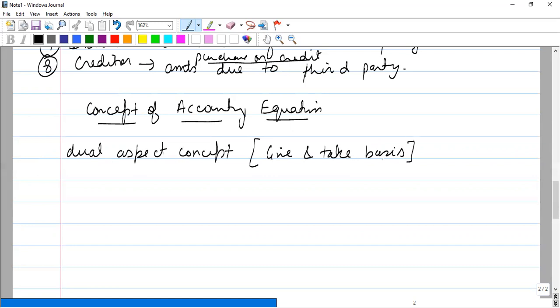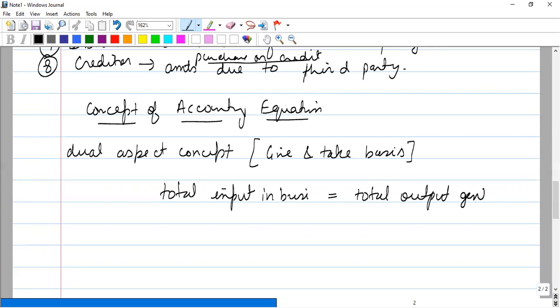In simple language, it is like total input in business will be equal to total output generated. What do we input in the business? We put some internal, own investment. Or the other parties, outside parties, do the investment.